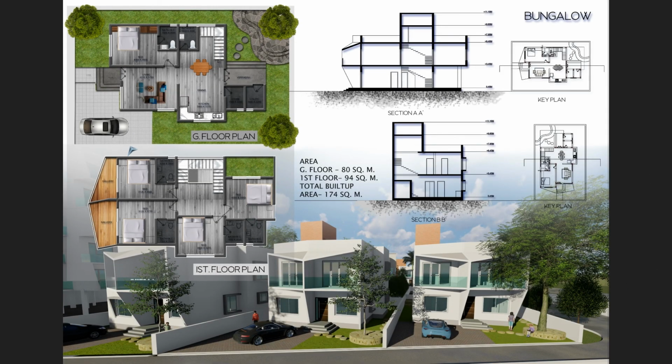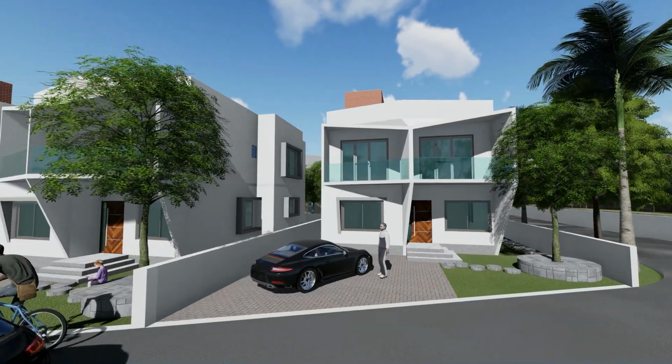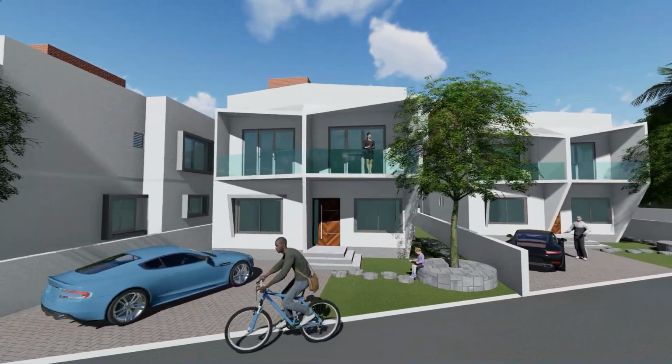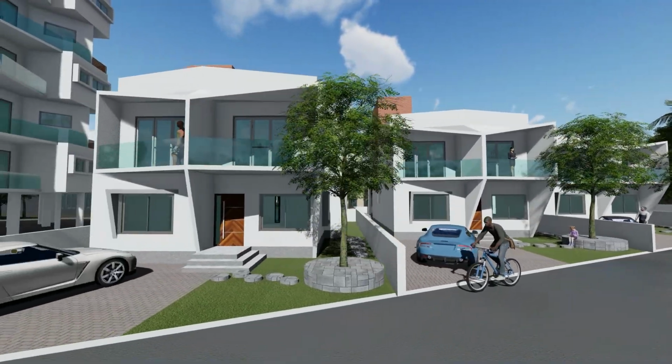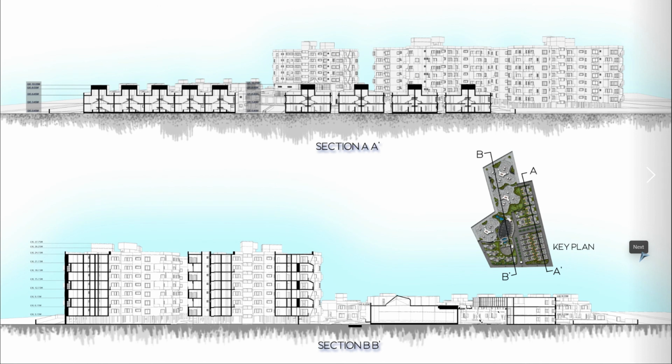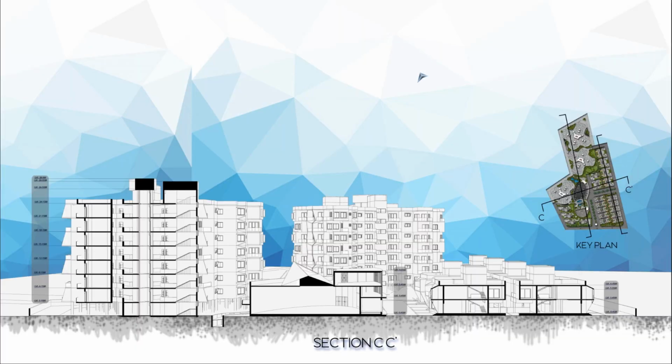This is the bungalow ground floor plan and first floor plan. These are the sections, and this is the view. These are the section cuttings from the site, sections A and B dash. This is another section cutting from the site, section C dash.